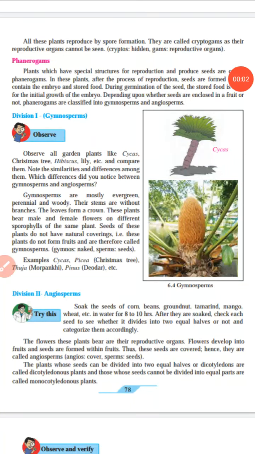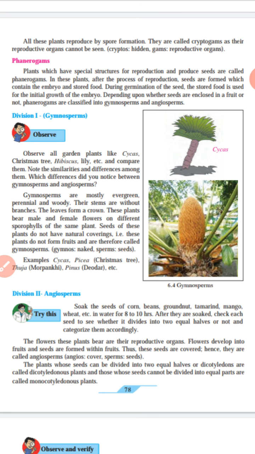Hello students. Today we are going to learn the next point, that is phanerogams. In the previous point we learned about cryptogams. In cryptogams we learn three divisions: first Thallophyta, second Bryophyta, and third Pteridophyta. In the cryptogams all the plants reproduce by spore formation.